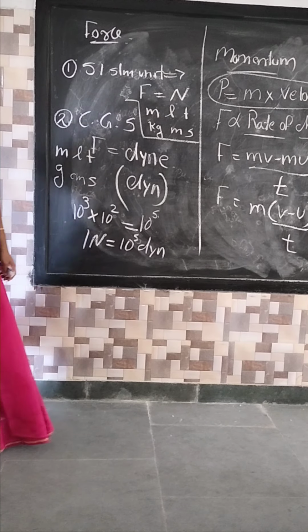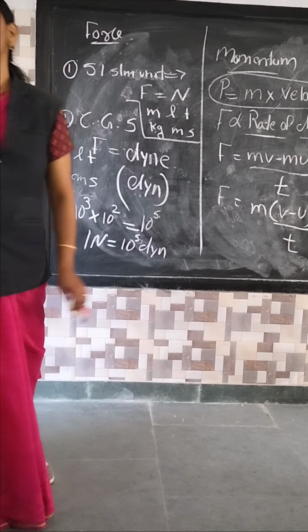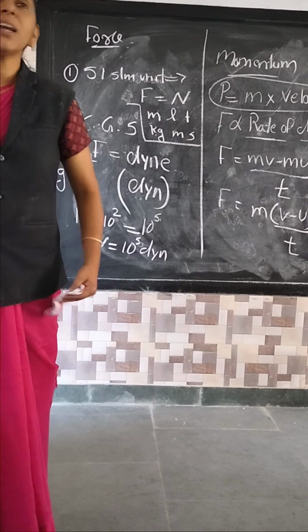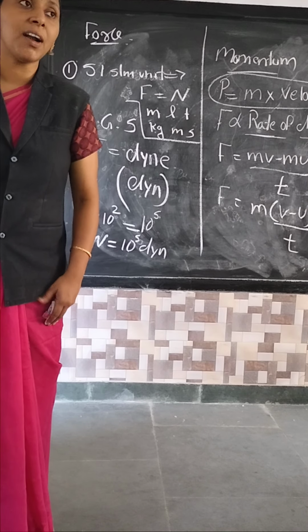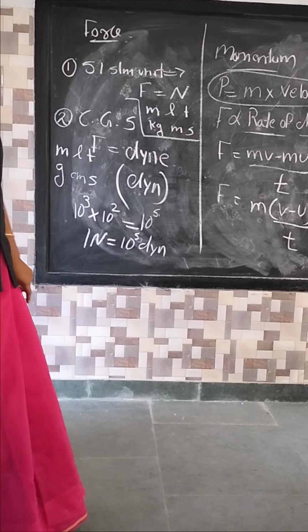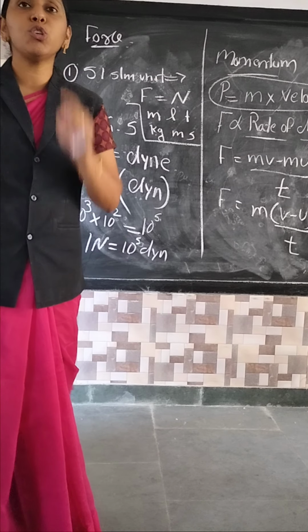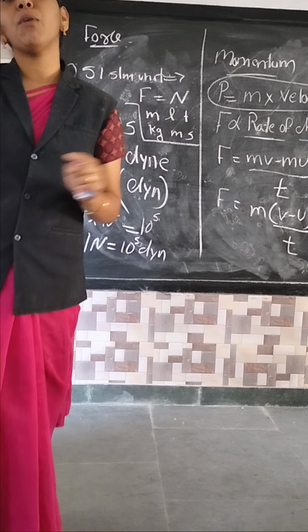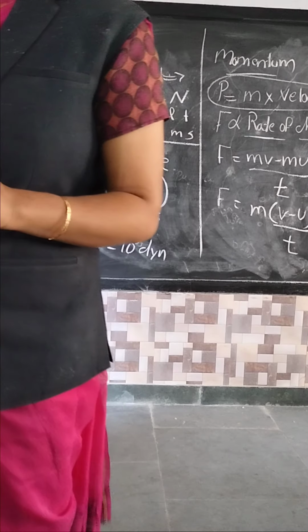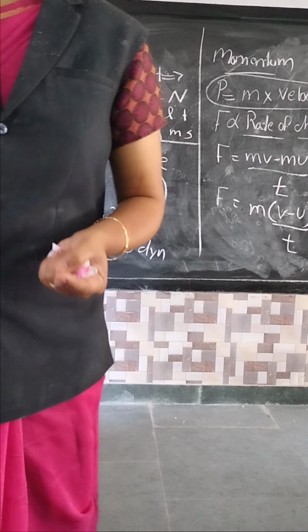Is it clear now? So which unit is the larger one? Automatically, Newton is the larger unit. Clear everyone? So the first two units are completed. In the SI system of units, the force unit is Newton. In the CGS system of units, the force unit is dyne. Say with me, dyne.